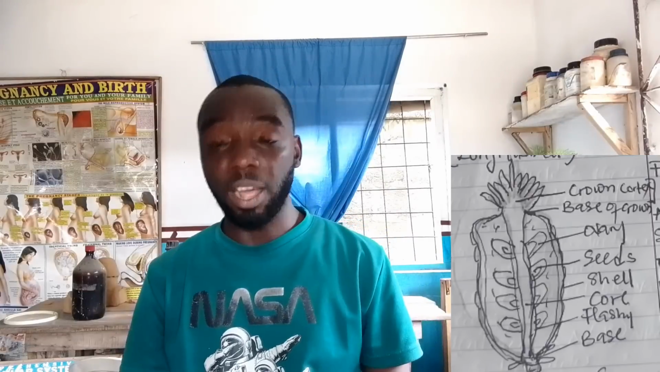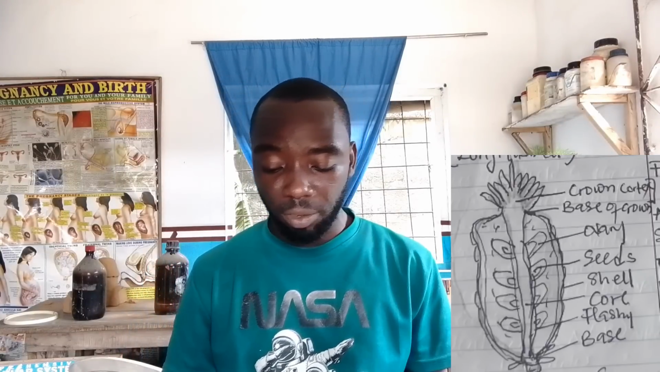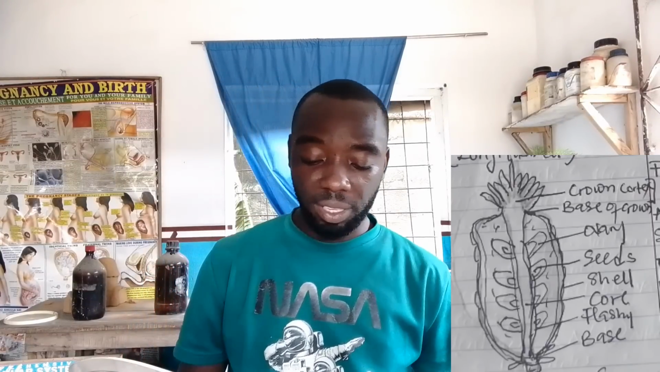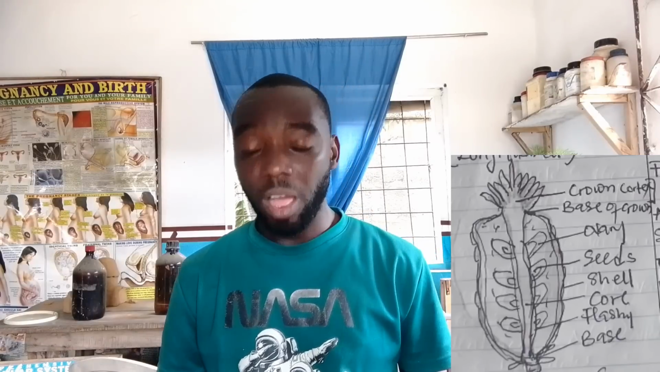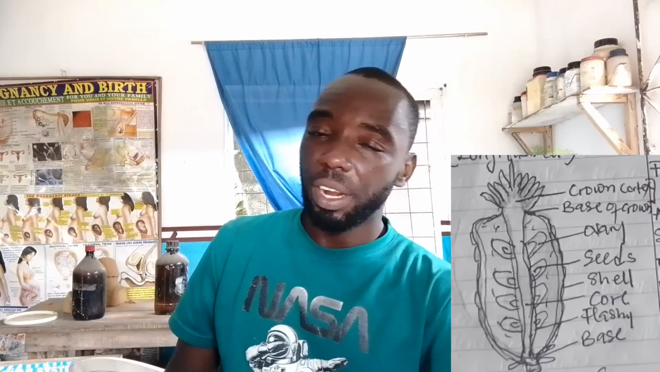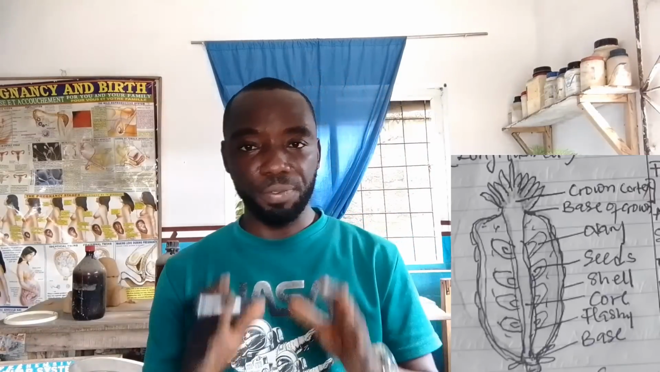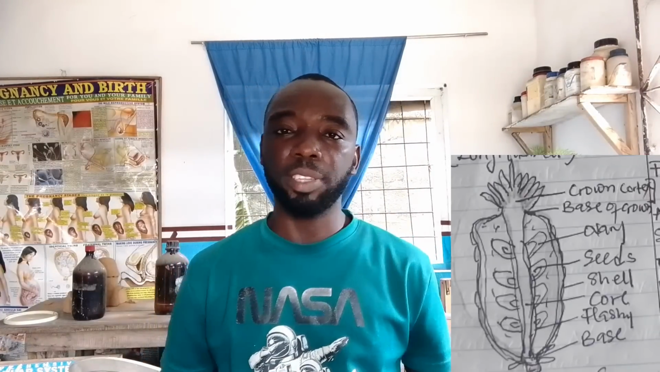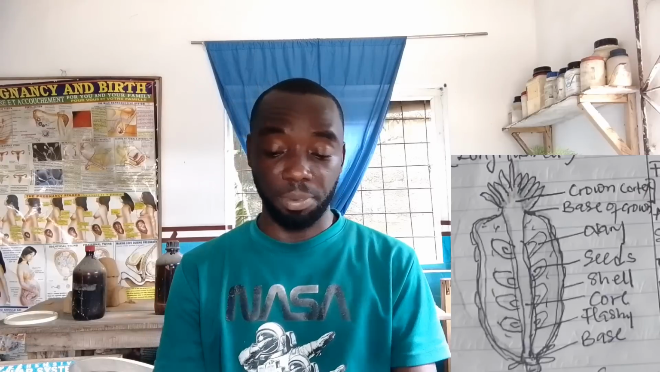Here we have the crown cortex, we have the base of the crown, we have the ovary, we have the seed, we have the shell, we have the core, we have the fleshy part, and we have the base. Very, very important. So I believe you are getting everything I am saying in this video. And remember, do not skip this video.